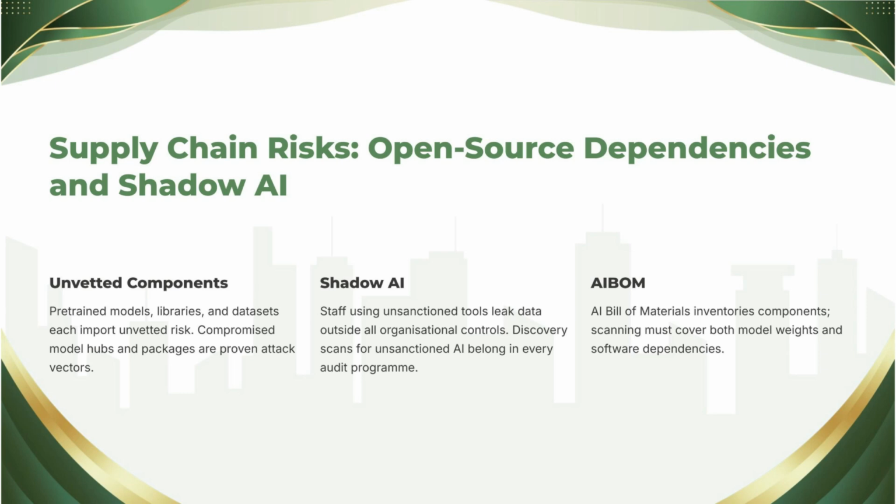The defensive pattern for all of these: curated internal registries, where teams pull from a vetted internal mirror rather than the open internet; integrity verification by hash and signature; and pipeline scanning, which we'll formalize in the guardrails lesson. Your audit test remains the beautiful one from Chapter 6. Show me the list. Then add the security follow-up. Show me what happens between the internet and production. Every step of vetting or its absence.